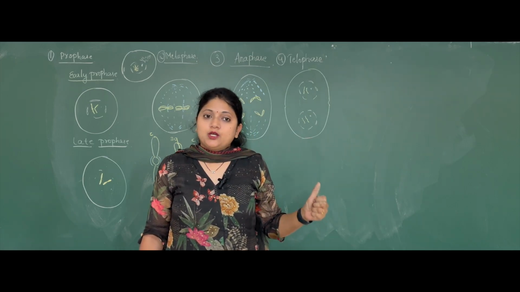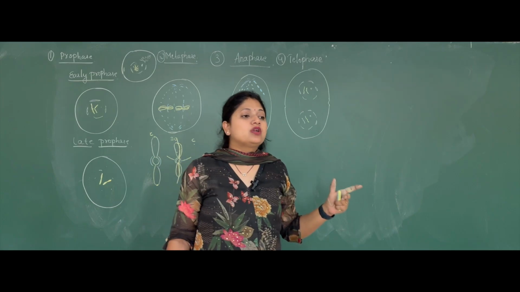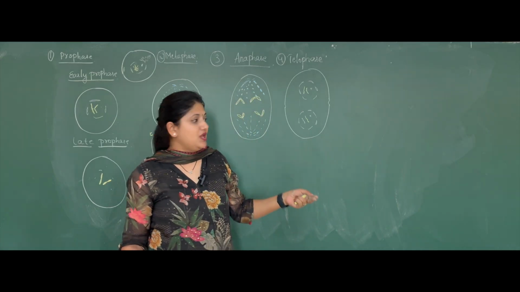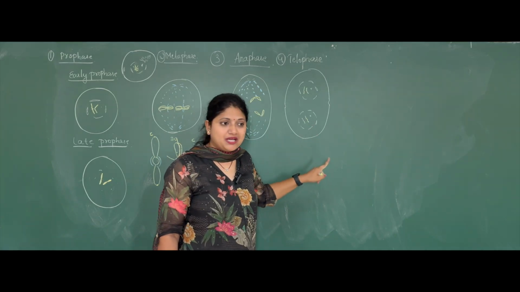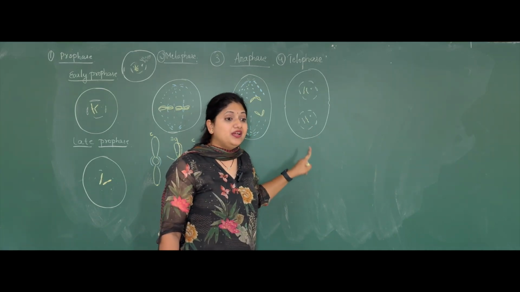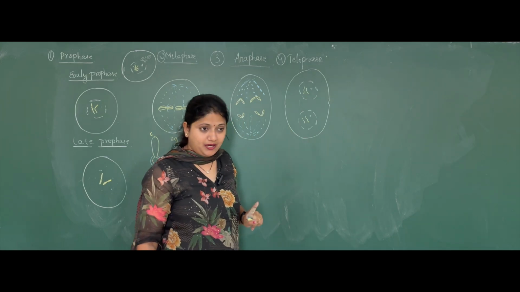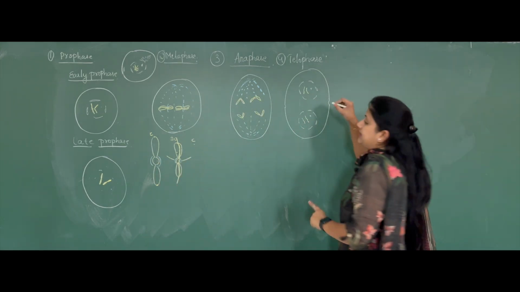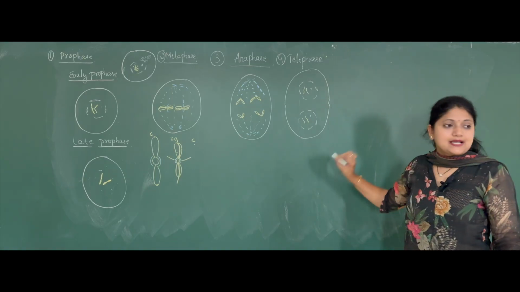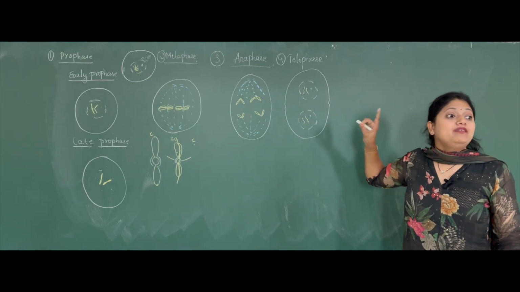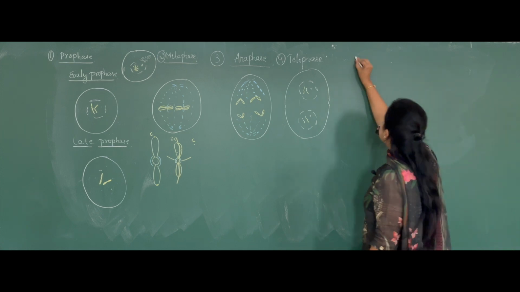The endoplasmic reticulum, Golgi complex and nucleolus will reappear and a small depression takes place in the plasma membrane. Soon after the telophase, the karyokinesis is completed. Now we have to go with the cytokinesis, right?